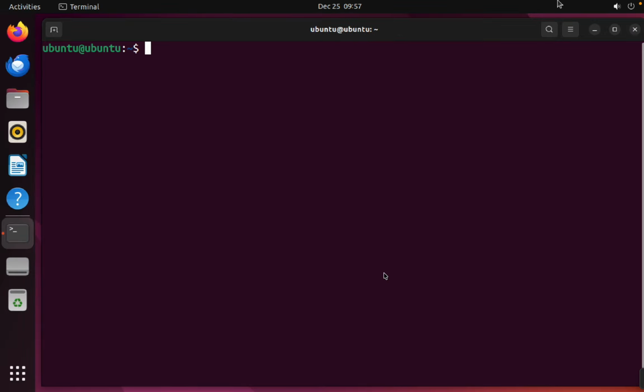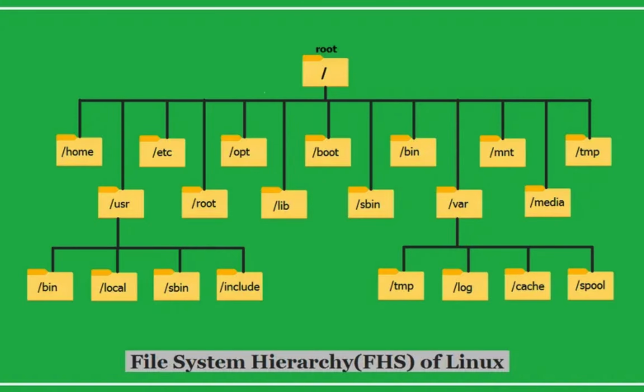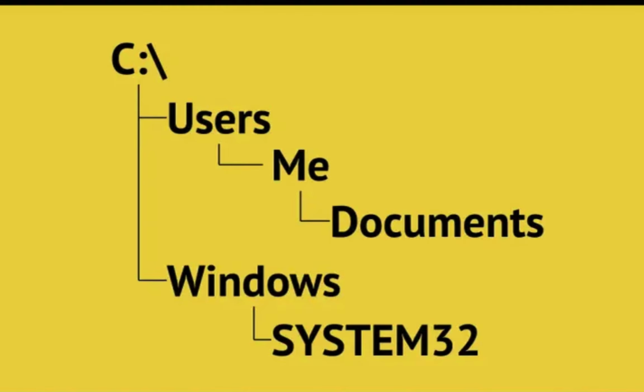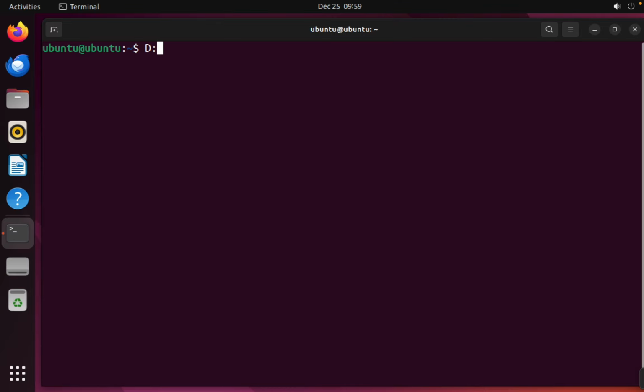Before diving deep into the terminal, we should know the Linux file system. It's very important. Linux uses a hierarchical file system. Everything starts from the root directory, represented by a forward slash. Unlike Windows, Linux does not use drive letters like C or D. Everything, files, tools, logs, lives under the root directory.